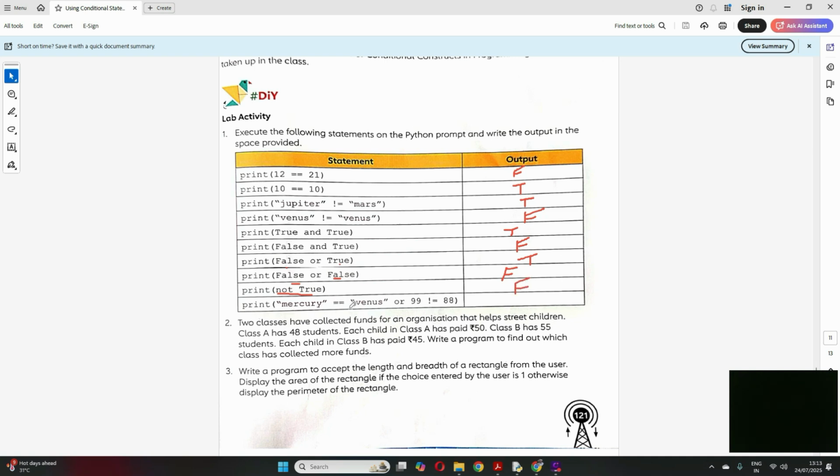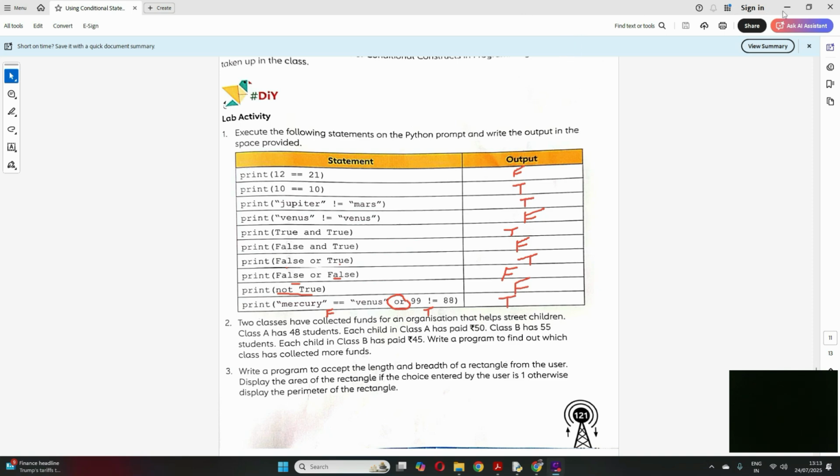Now here, Mercury equal to Venus. No, this condition is false, right? What about 99 not equal to 88? This condition is true. So here one condition is false, one is true, and you have an or in the middle. That means any one condition should be true, so this should be true. Clear? I hope this is clear, right?